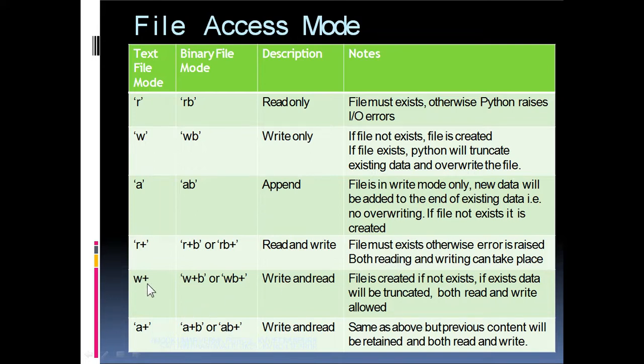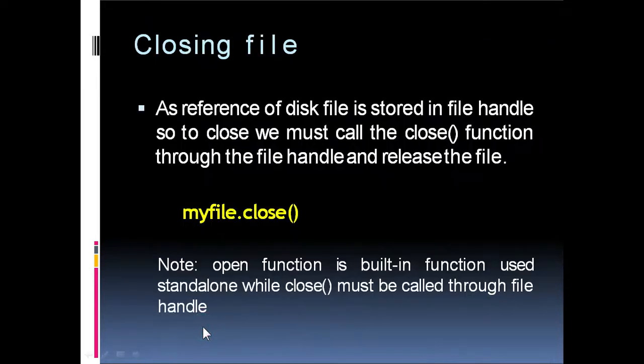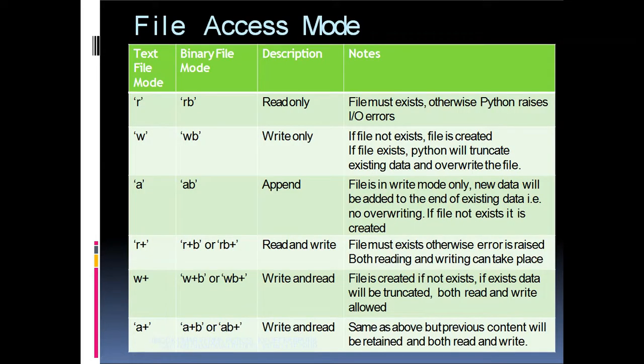W+ means the file is created if it does not exist. If it exists, data will be truncated. Both read and write are allowed. A+ means write and read, same as above, but the previous content will be retained, and both read and write operations can be performed. So just go through the first column, that is R, W, A.